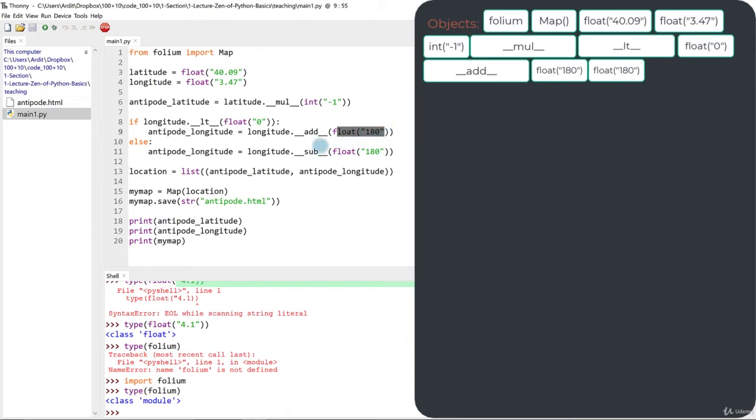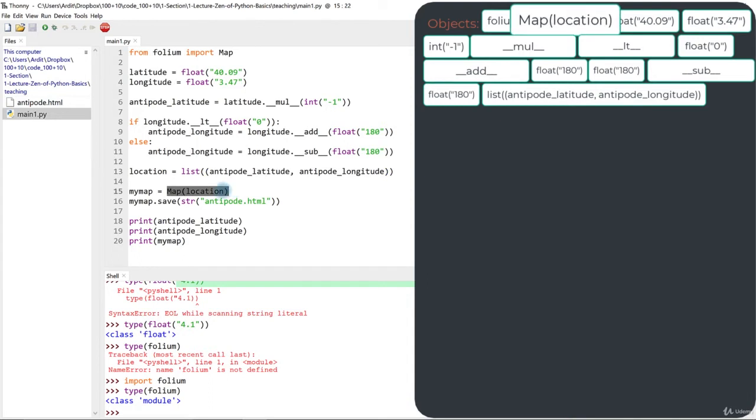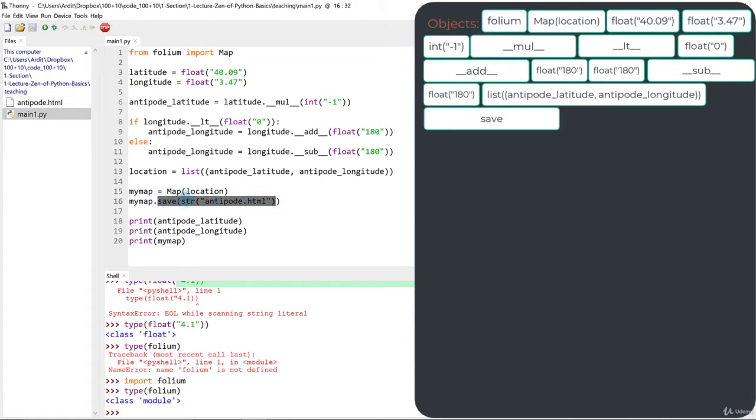Here, list with its attribute was also an object. So as attributes, the list had this iterable here, which contains two other objects represented by their identifiers here. So the toFloat, then the map object with its list object represented by its identifier, and then the save method, which is an object with a string object, right?